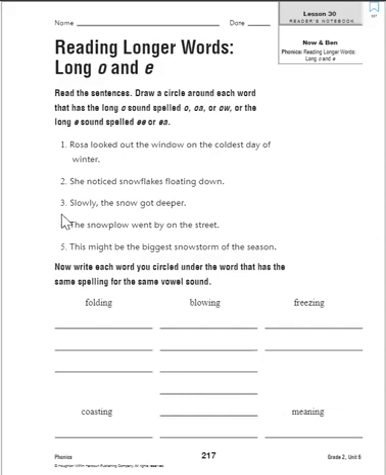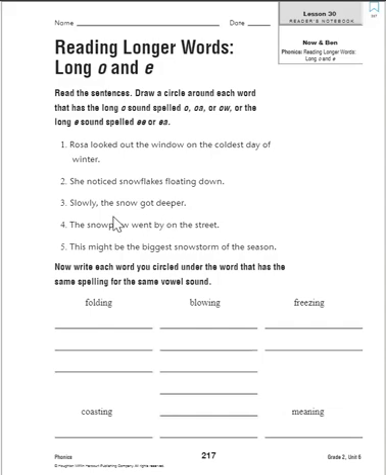Number 3, slowly the snow got deeper. So I think we have a couple of O words and a couple of E words. So we have slowly, snow, got. So slowly. That's our OW right there that gives us the long O sound. So circle slowly. The snow, that gives us also a long O with the OW. So please circle snow. Got, that's short O, not long O. So we're not going to circle that.